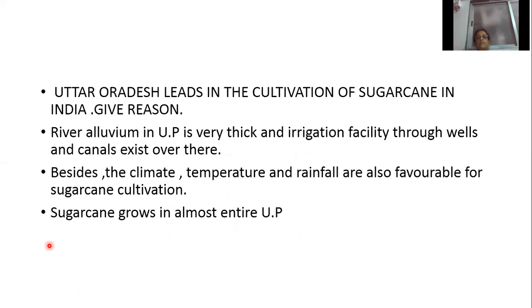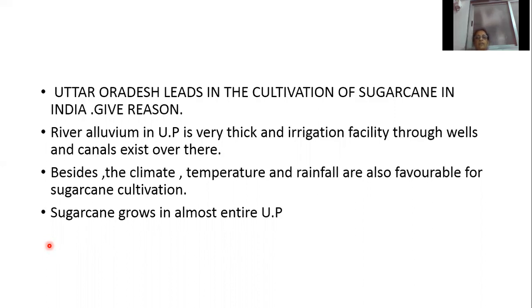We know UP is situated on the bank of the river Ganga. When the Ganga river flows through many places, it carries fertile alluvial soil and brings that thick alluvial soil. And in Uttar Pradesh, irrigation facility through wells and canals exists. Besides, the climate, temperature and rainfall are also favorable for sugarcane cultivation.